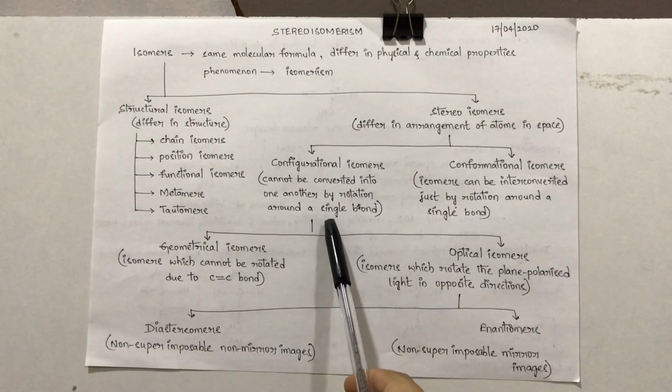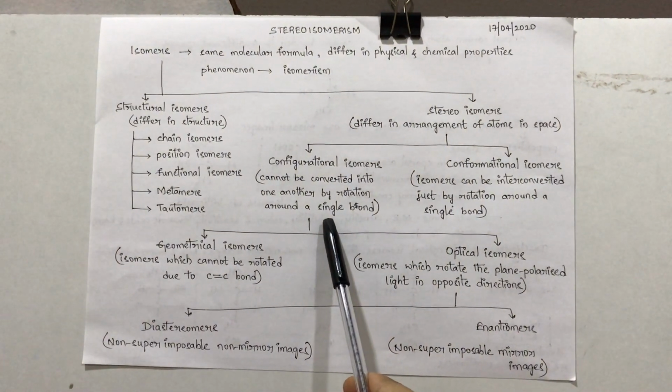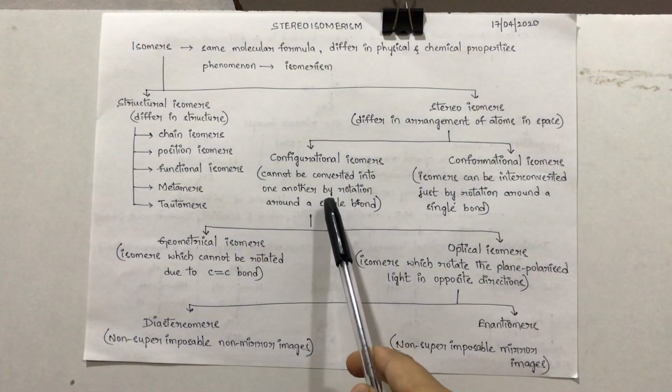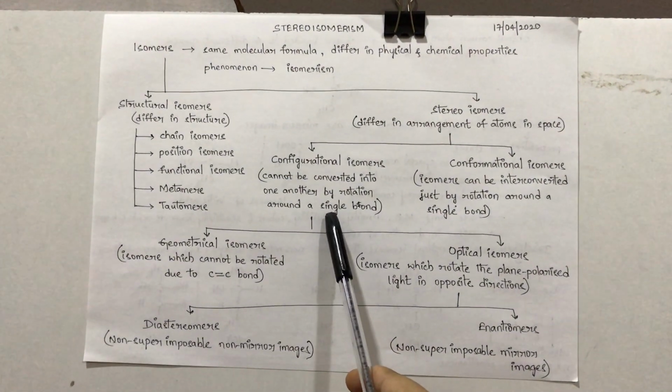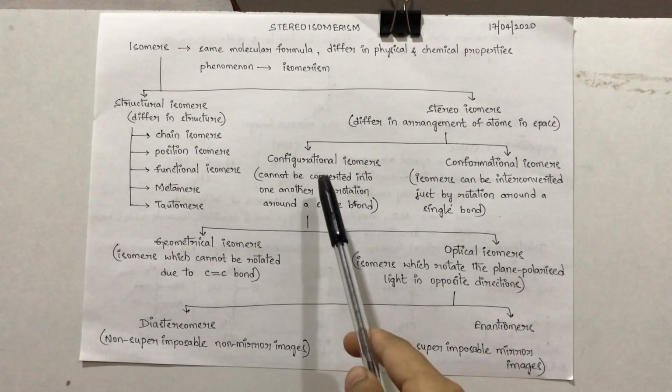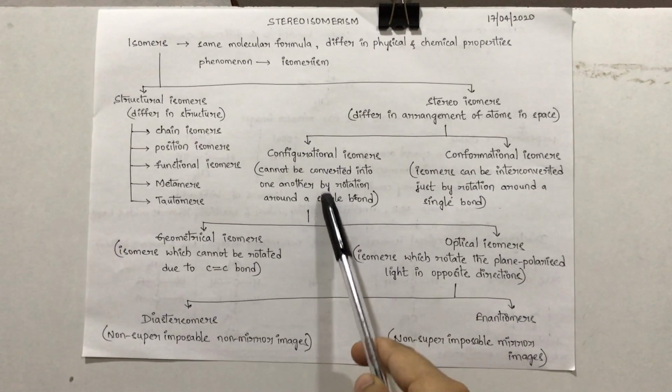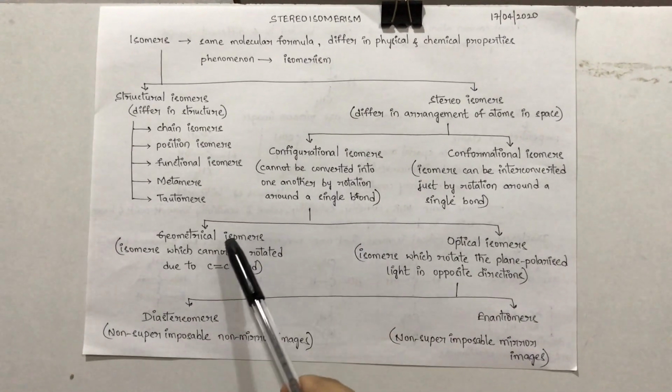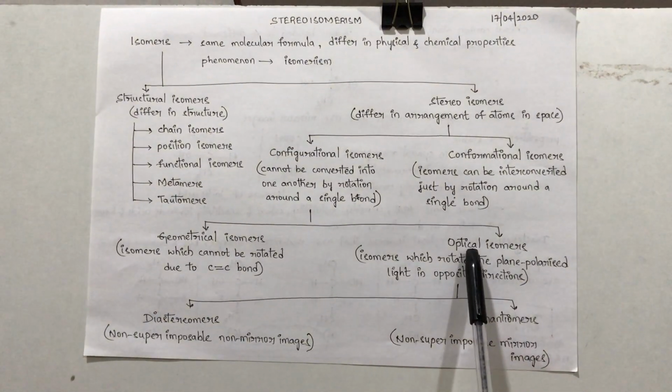The isomers which cannot be converted into one another by rotation around the single bond. That means they are static in nature. We can't convert one isomer to another isomer in these configurational isomers. So configurational isomers are of two types, geometrical isomers and optical isomers.